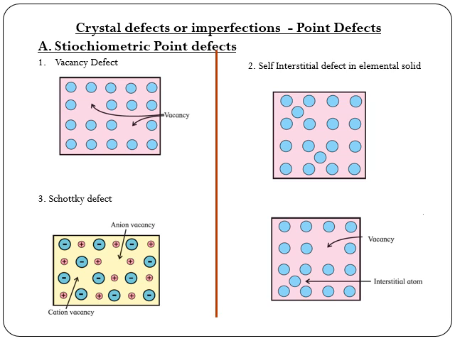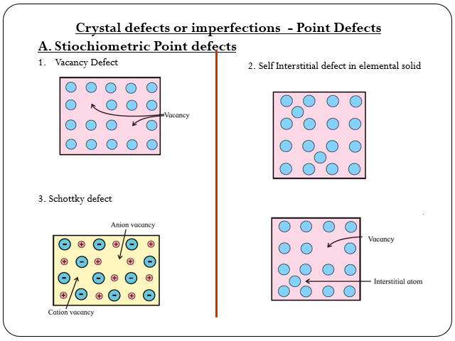Therefore, in this defect there is a combination of vacancy defect and self-interstitial defect. This defect preserves the density of the substance because there is neither loss nor gain in the mass of the substance.